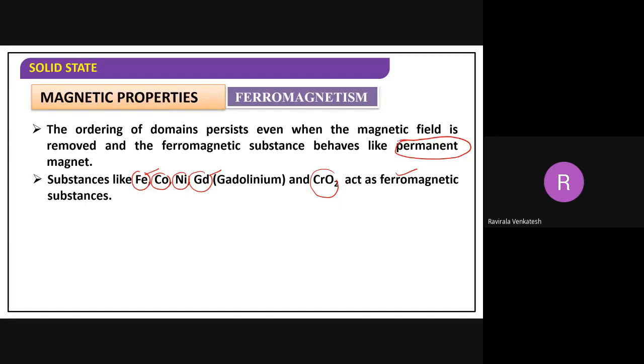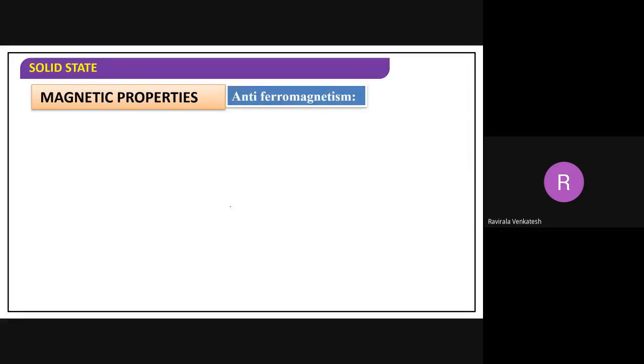The difference is that, see, you place iron near a magnetic field. Now this acts as a magnet. Now, even if you remove the magnetic field, it can still act as a magnet, right? This is the thing you need to remember.